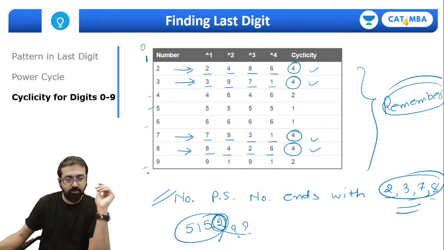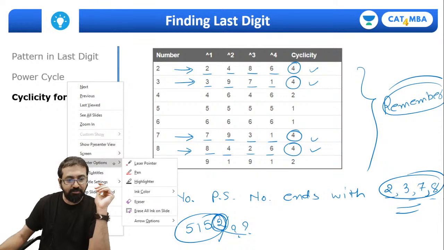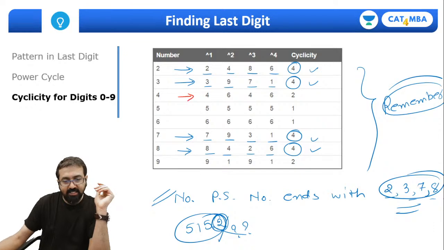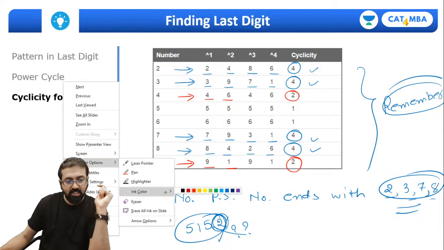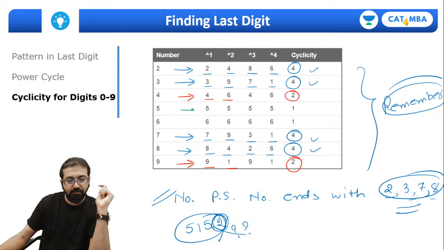Fine. So let me show you one more thing here. Let's look at which numbers have cyclicity of 2. Let me indicate with a different color. So see, this 4 has cyclicity of 2: 4, 6, 4, 6. And same way, this 9 has cyclicity of 2: 9, 1, 9, 1. And which numbers have cyclicity of just 1? These numbers have cyclicity of 1: 5, then 6. Of course, needless to say, 0 and 1 also have cyclicity of 1.